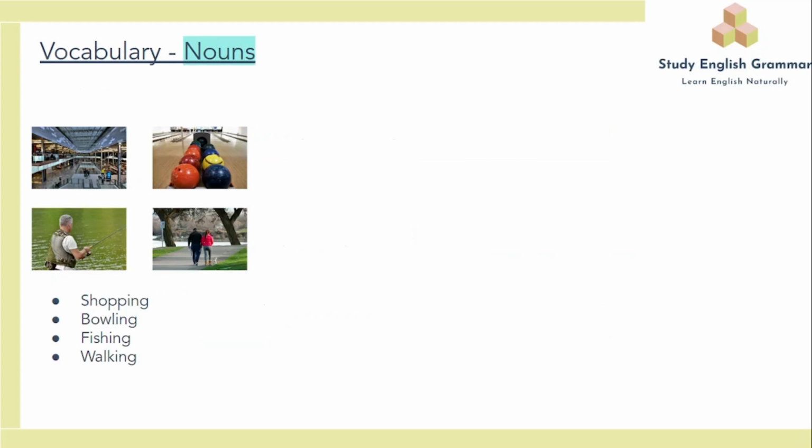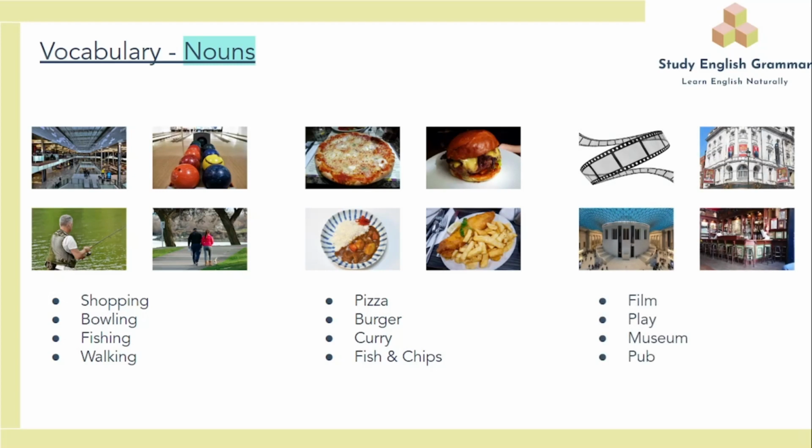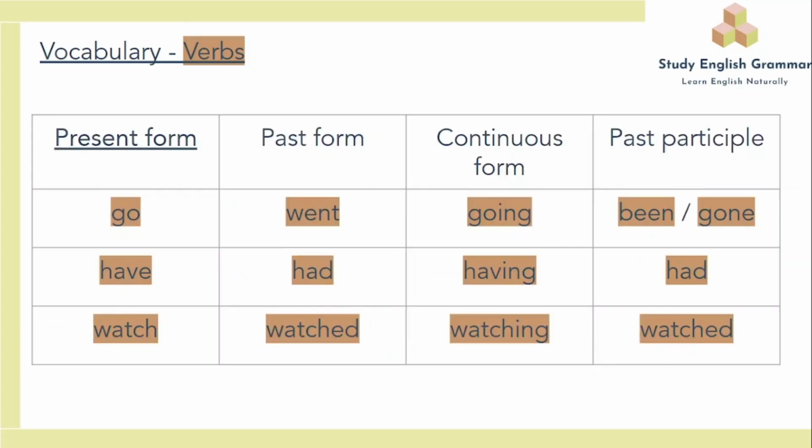Vocabulary. Nouns. Shopping, bowling, fishing, walking. Pizza, burger, curry, fish and chips. Film, play, museum, pub. The verbs we will be looking at are all in their present form, and the ones today are go, have, watch.